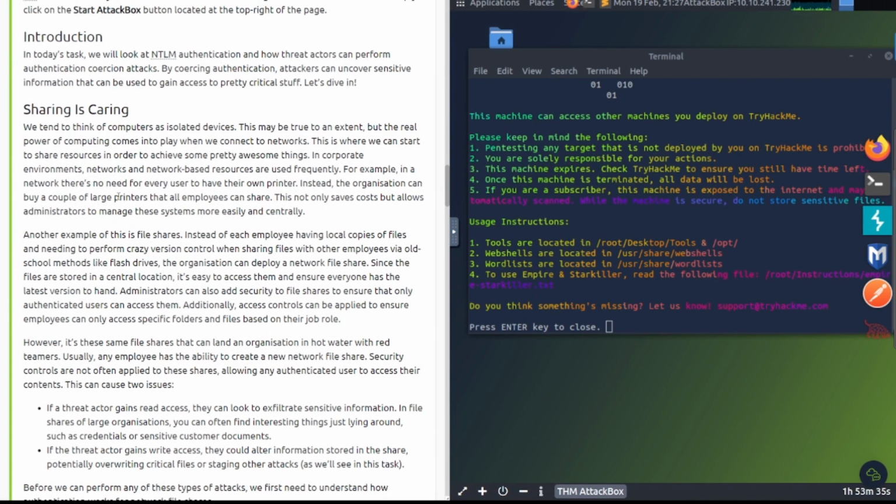In today's task, we will look at NTLM authentication and how threat actors can perform authentication coercion attacks by coercing authentication. Attackers can uncover sensitive information that can be used to gain access to pretty critical stuff. Let's dive in. Sharing is caring.